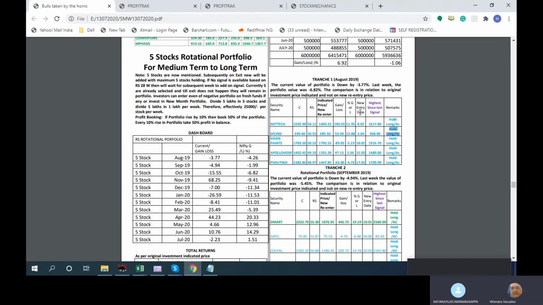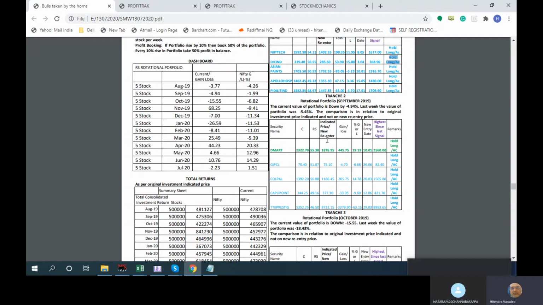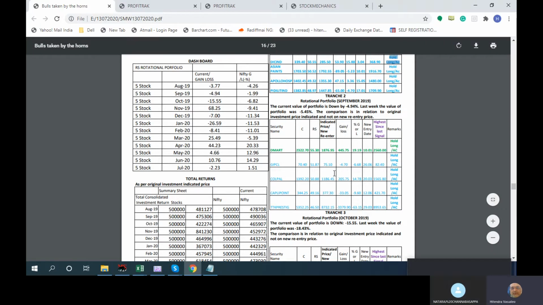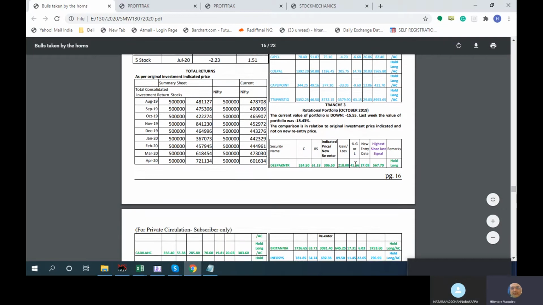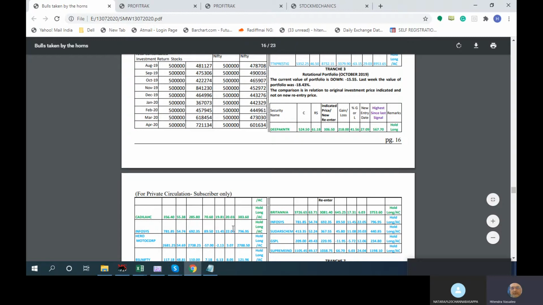And the logic of profit booking is that for every 10% rise in the portfolio, you take profit of 50% of the holding. Suppose you invested 1 lakh, and the portfolio goes up 10%, you can take 50% profit, so you have 50,000 invested. Whatever profit you have, you can push it into the top 10, and when these stocks come lower again, or on any of the new buy signals among these portfolios, you can buy. You can do a picking like that also.